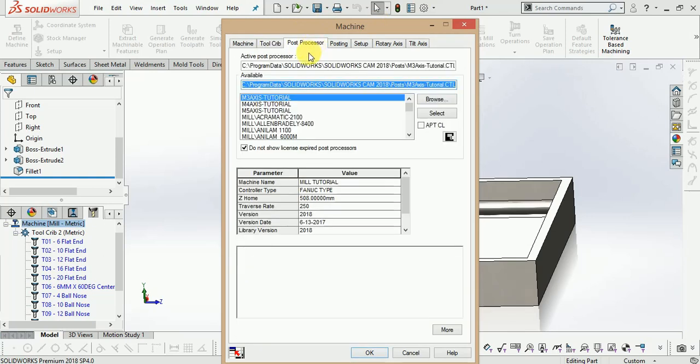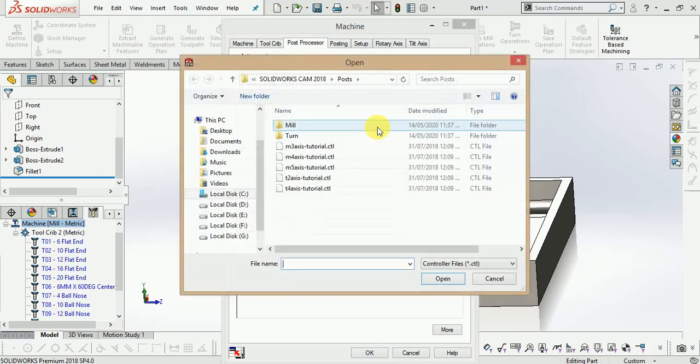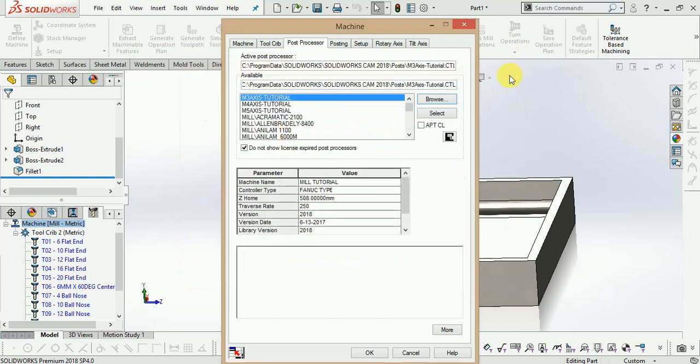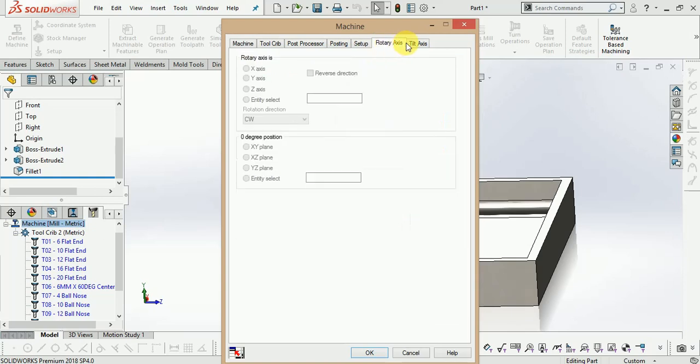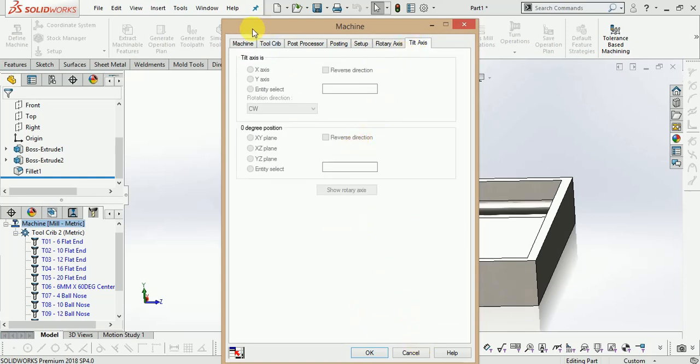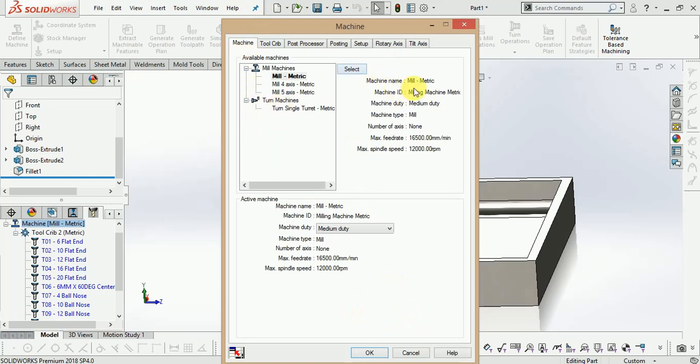Now second one is the processor. Now 3-axis processor, 4-axis, 5-axis. If you have your own machine post processor, then you can use it from your browser and select your machine processor. Now here the parameters are available. Fanuc type systems, set home 508 mm. Now posting, define coolant on off, setup, rotary axis, tilt axis. Now simply here we select the mill metric machine. Now OK.